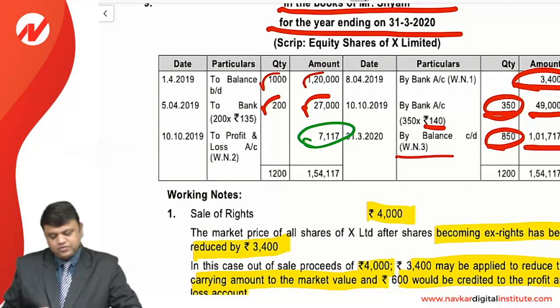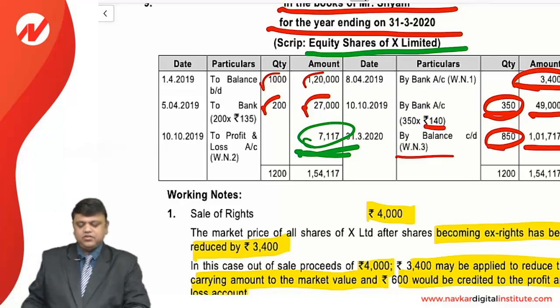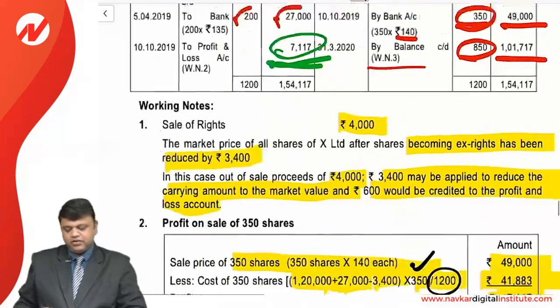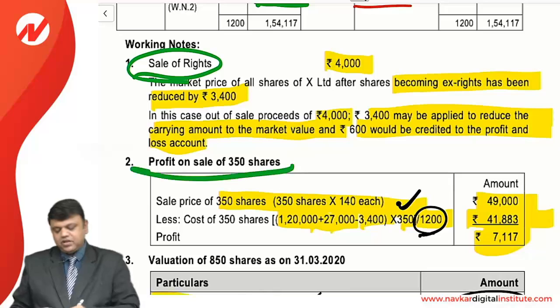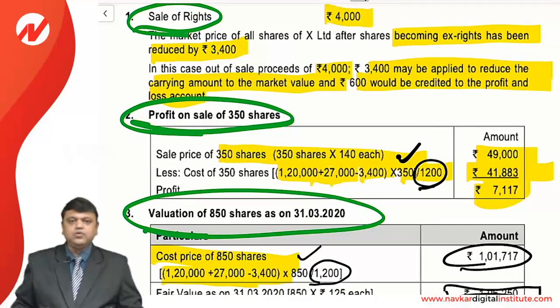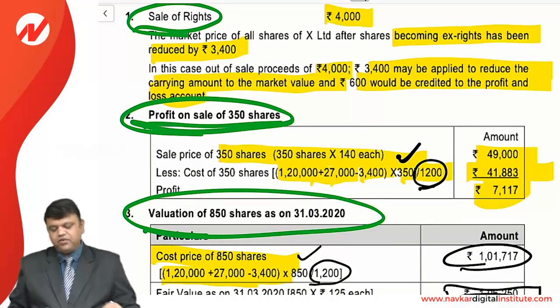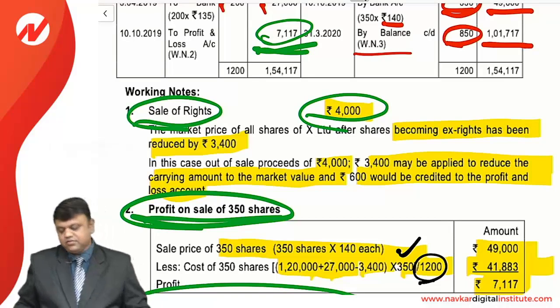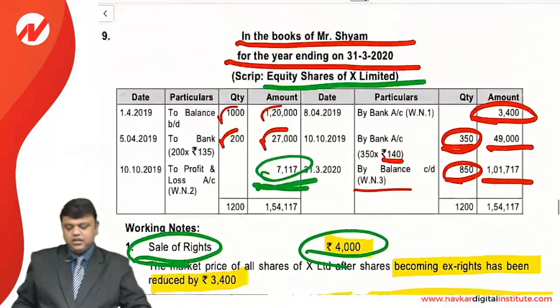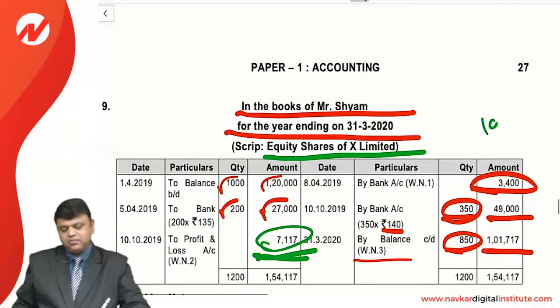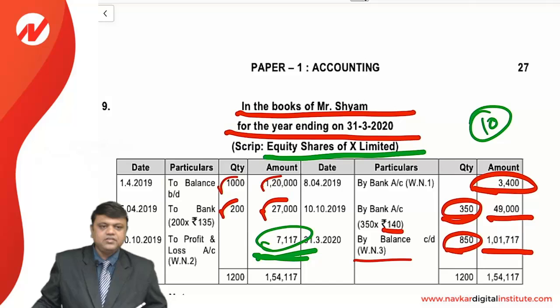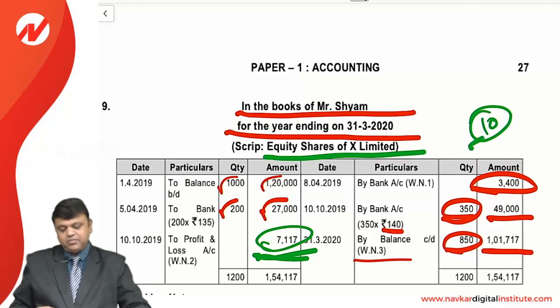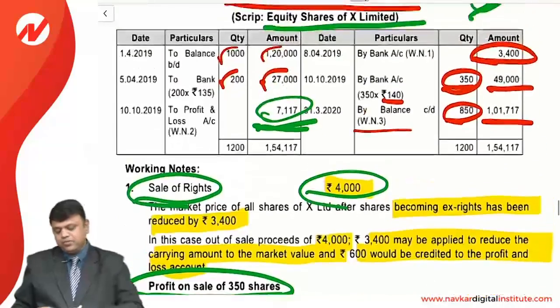and that balancing figure denotes the profit on all the investments regarding the equity shares of X Limited, and that is always credited into the P&L account. So friends, the most important part is to prepare this working note. This is the valuation of closing investment. These are the profits on shares sold, and the rights which we have sold are also calculated in this working note number 1. So friends, in this way you can grab at least 10 marks. This is a sum which can come in the examination for at least 10 marks, and you can easily grab those 10 marks by preparing the investment account. But don't forget to prepare the working note.